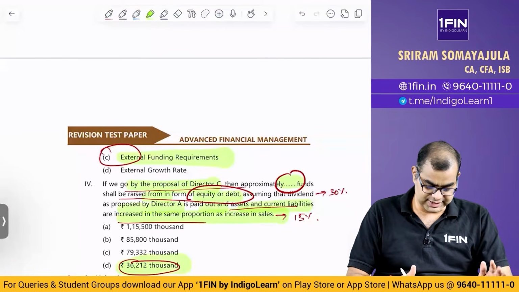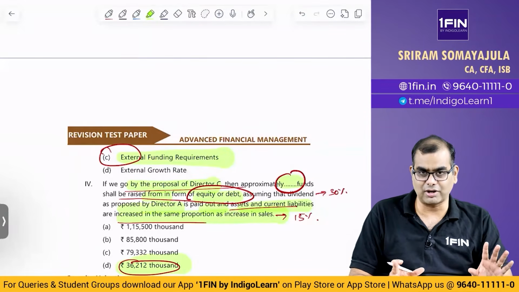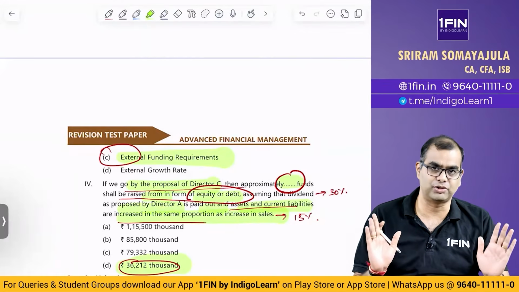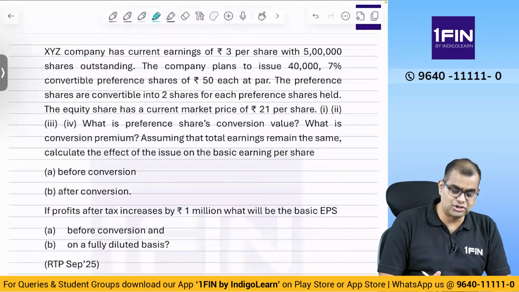Okay, so please keep this in mind. You have to be very careful when you solve a problem like this. On the face of it, it may look complex, but actually it is not. It's actually fairly simple. So friends, let us look at this next question. This is a slight variation. We have not solved a question like this.